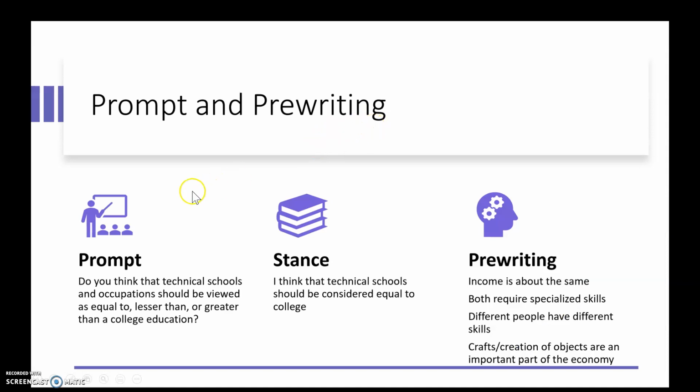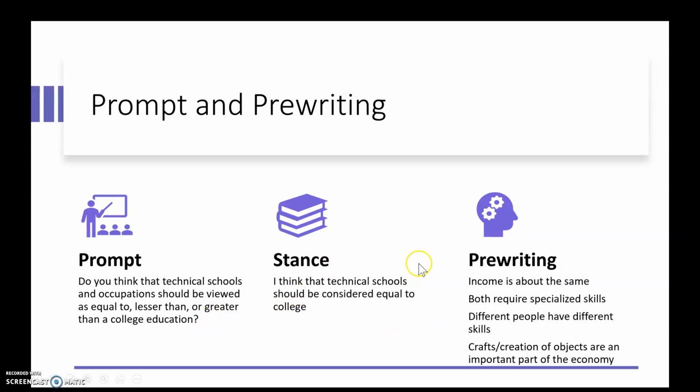Okay, so the prompt that I've selected is, do you think that technical schools and occupations should be viewed as equal to, lesser to, or greater than a college education? My stance here is I decided that technical schools should be considered equal to college. So that's how I decided I wanted to respond to this question.